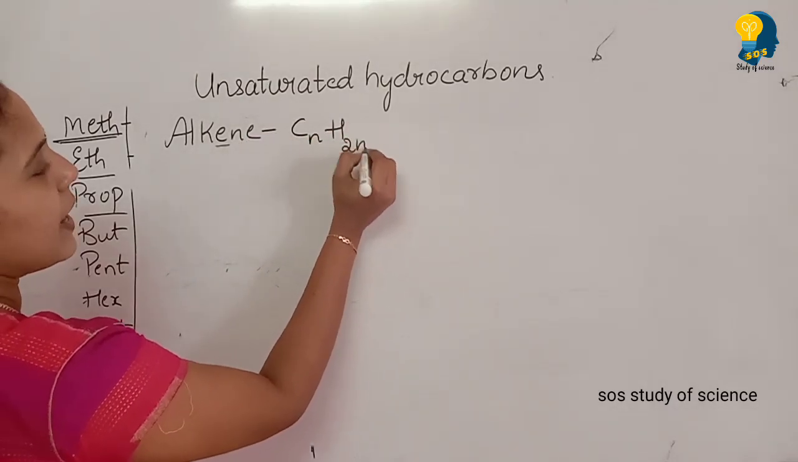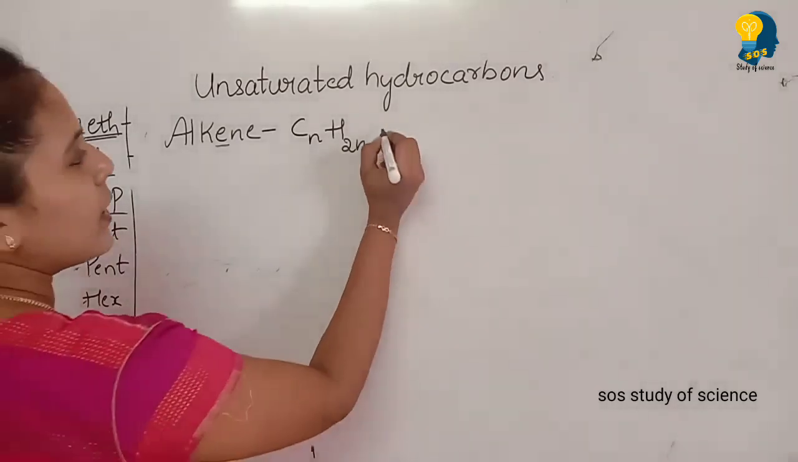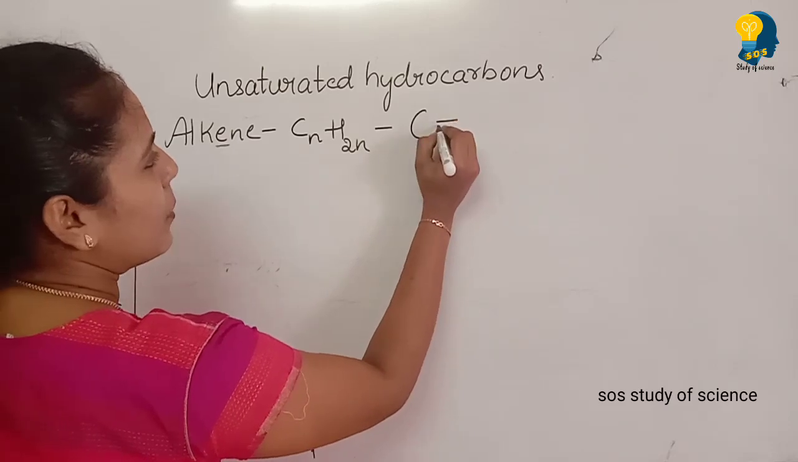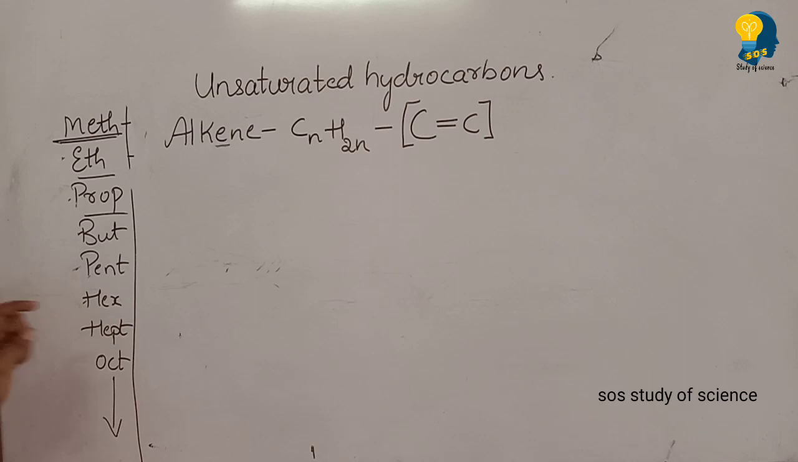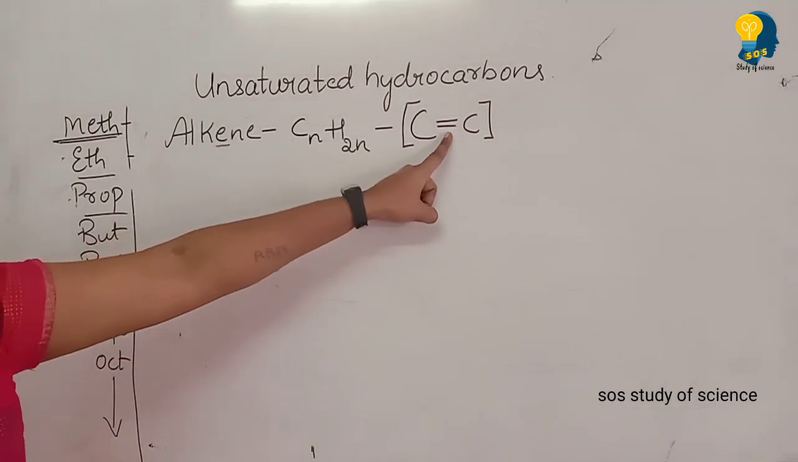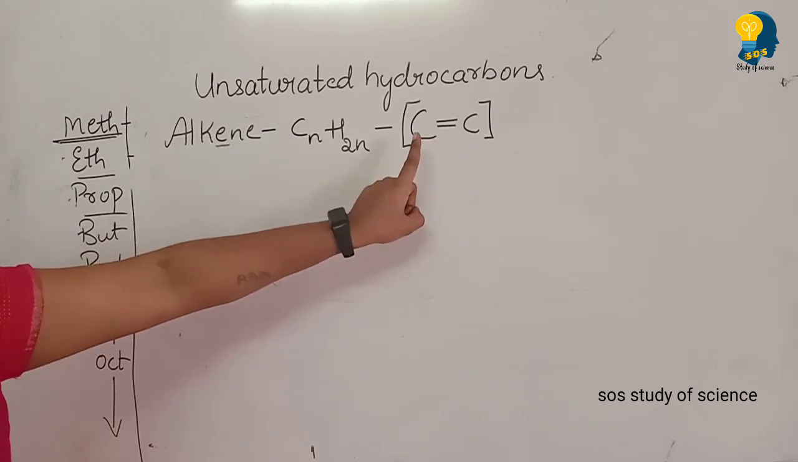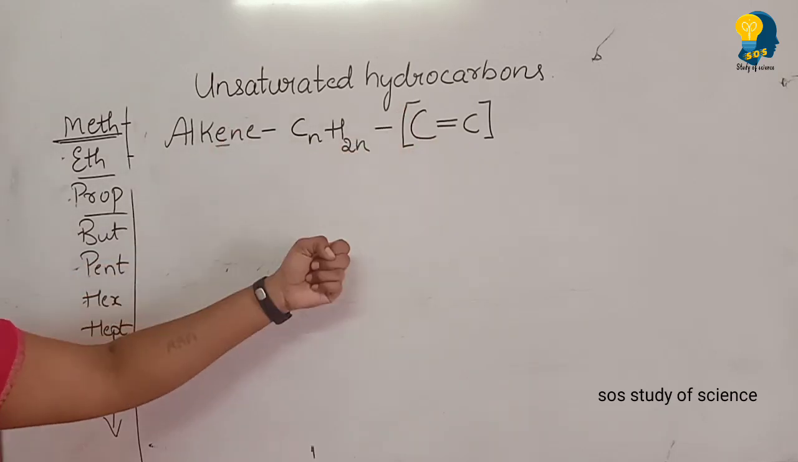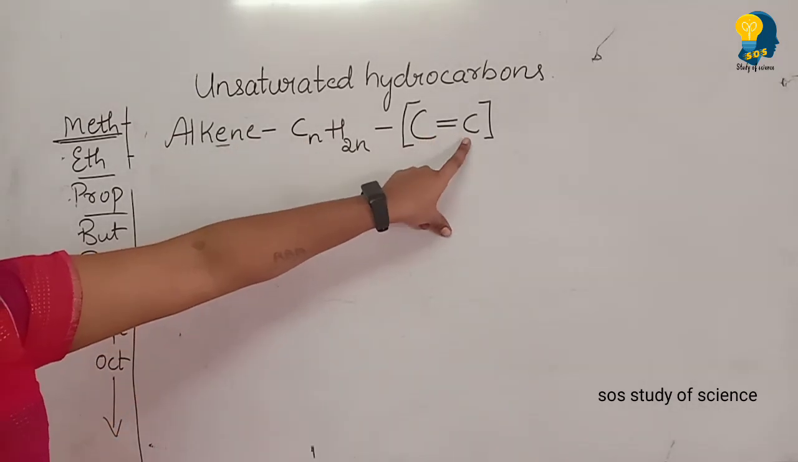So the general formula of alkene is CnH2n. CnH2n is the general formula for alkene, and I told you alkenes have a double bond between the carbon atoms. So to form the double bond between carbon atoms, alkenes need a minimum of 2 carbon atoms. In alkane, with only 1 carbon we could make the bond. But here alkenes have a double bond between 2 carbon atoms.